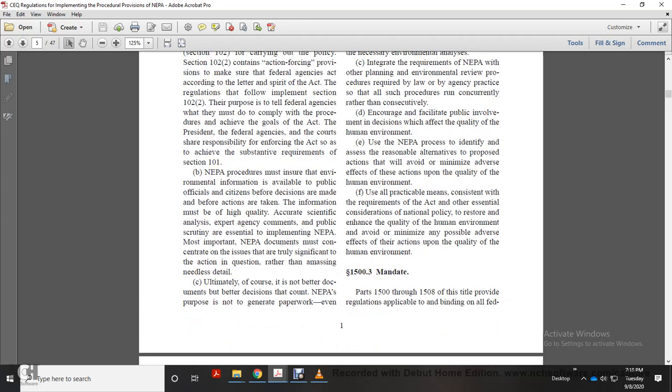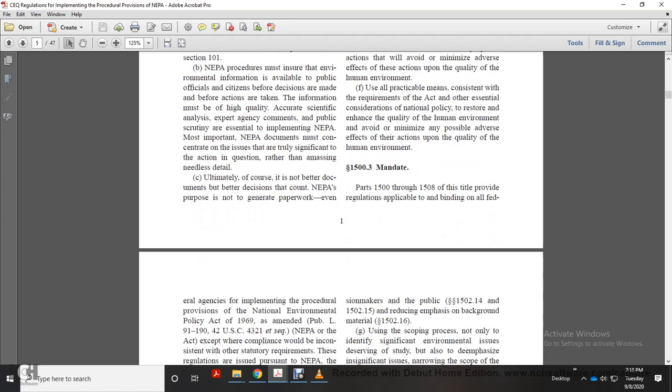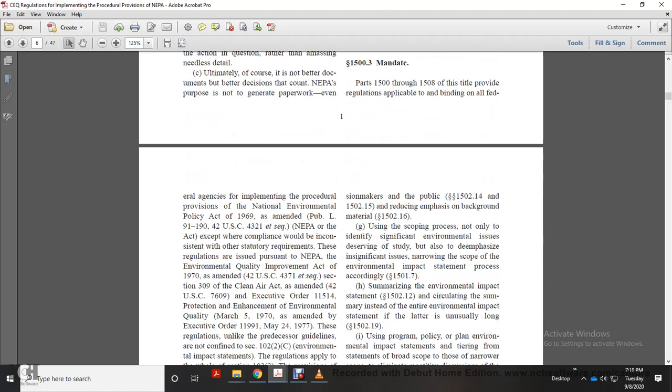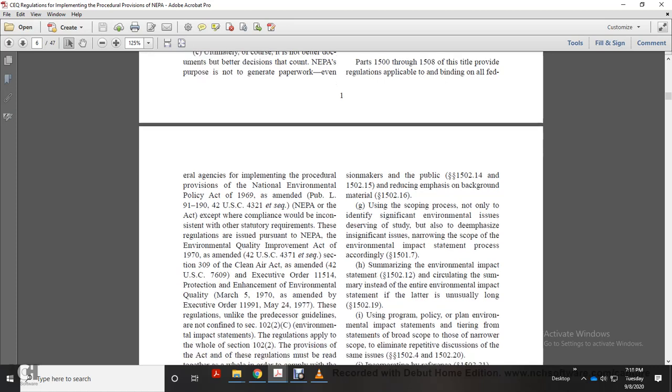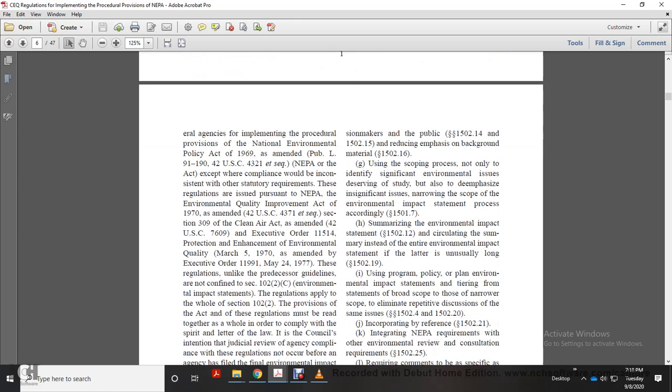1500.3: Mandate. Parts 1500 through 1508 of this title provide regulations applicable to and binding on all federal agencies for implementing the procedural provisions of the National Environmental Policy Act of 1969, as amended, except where compliance would be inconsistent with other statutory requirements. These regulations are issued pursuant to the National Environmental Policy Act, the Environmental Quality Improvement Act of 1970, Section 309 of the Clean Air Act as amended, and Executive Order 11514, Protection and Enhancement of Environmental Quality. These regulations are not confined to Section 102(2)(C); they apply to the whole of Section 102(2).